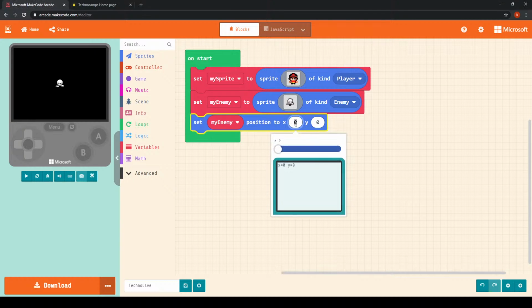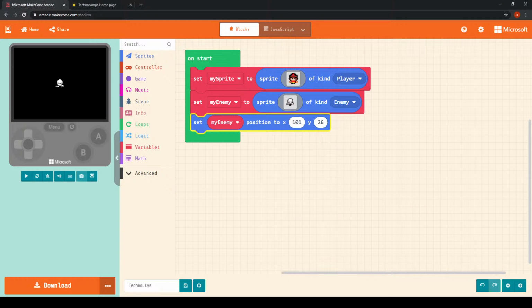To give my playable character a little bit of a head start, I'm going to choose, and you can use this graphical interface version here where you simply select values, or you can use the slider, or you can manually input a value using the keyboard. But I'm going to use this graphical interface, and I'm going to say that my enemy sprite is going to start about here. It doesn't matter where, I'm going to say there.